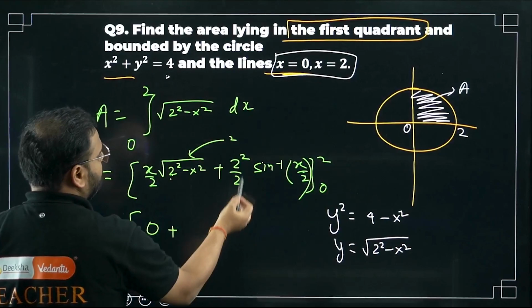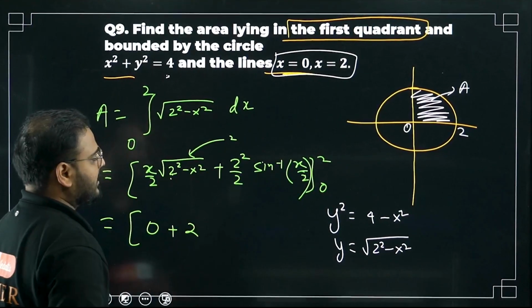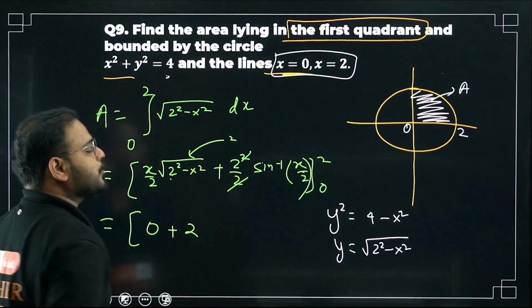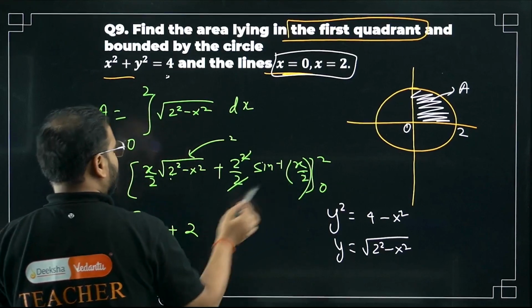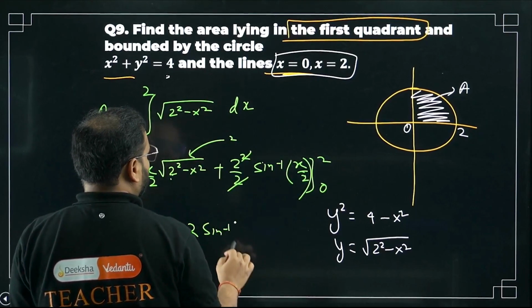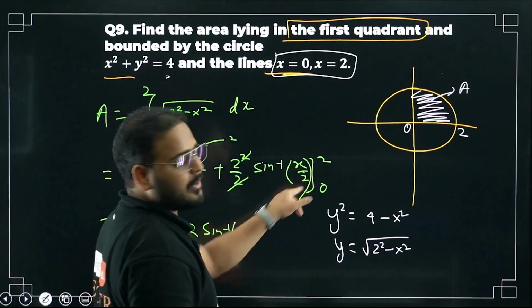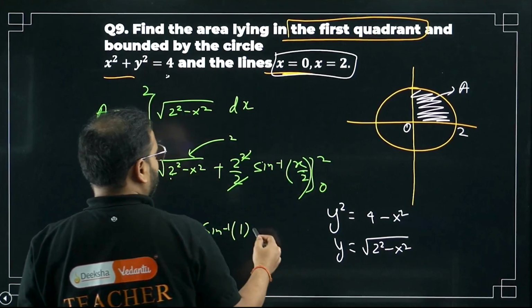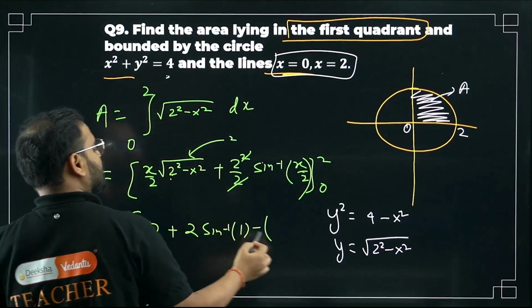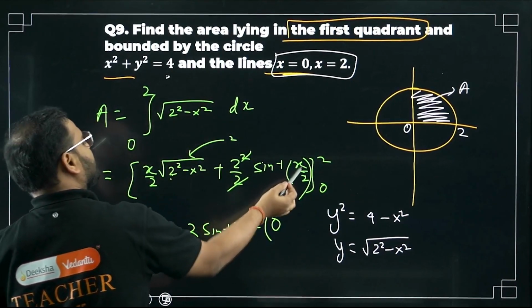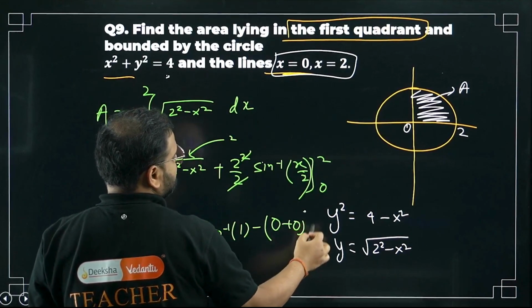Done. 2 square by 2, so simply 2, we can cancel the extra 2. Sine inverse of 2 by 2 is sine inverse of 1, since 2 by 2 is simply 1. What about the lower limit? Put 0 over here, again 0, so plus 0. Sine inverse of 0 is 0.